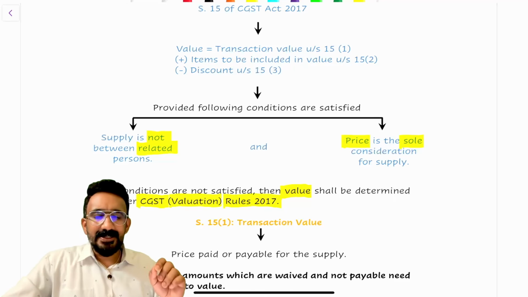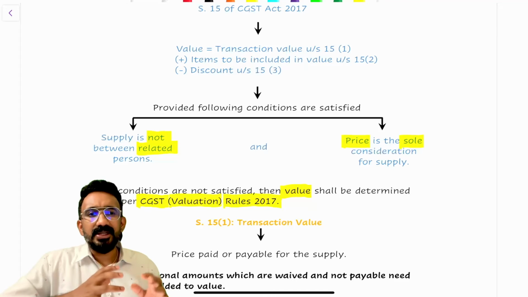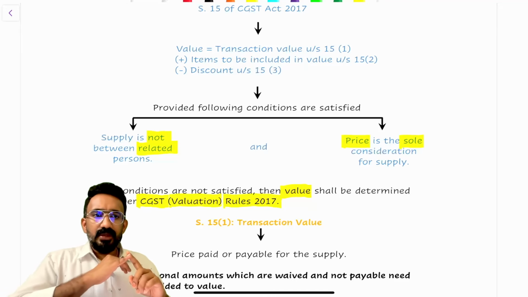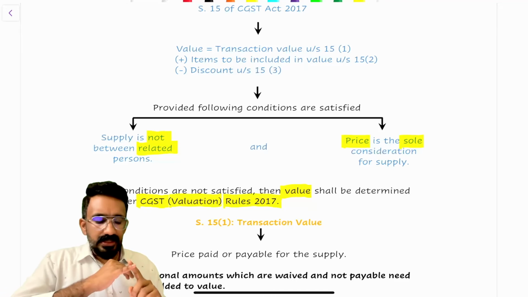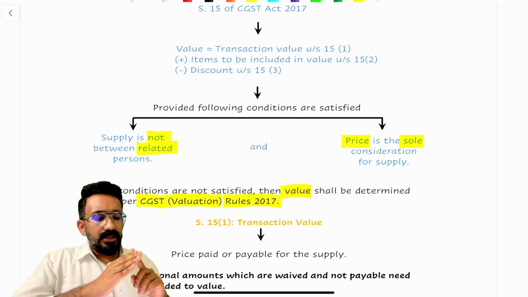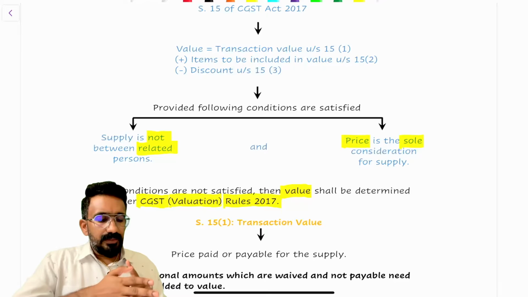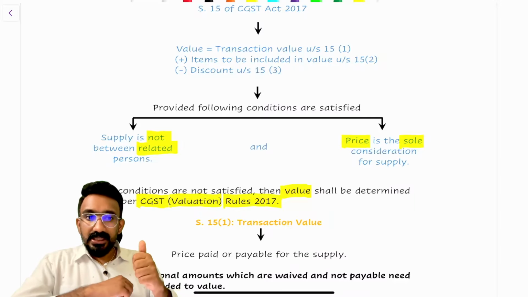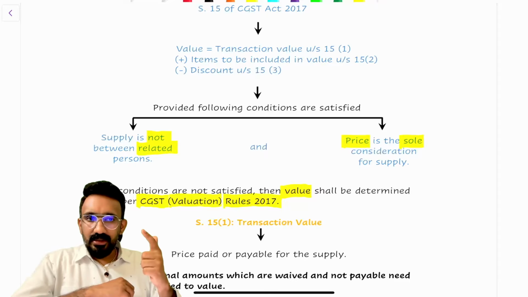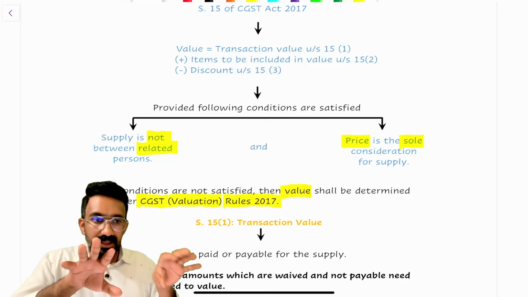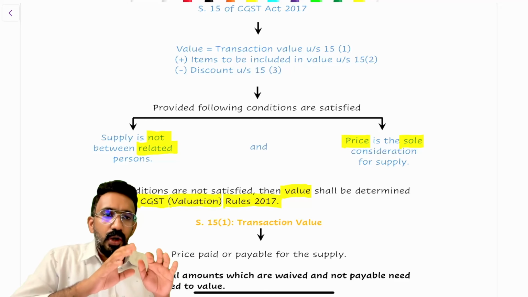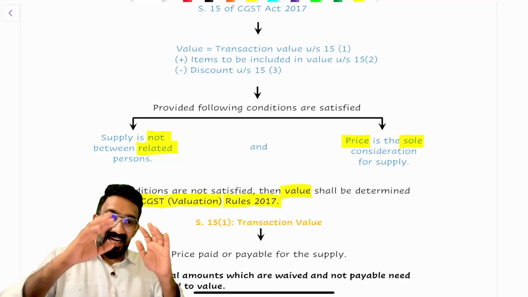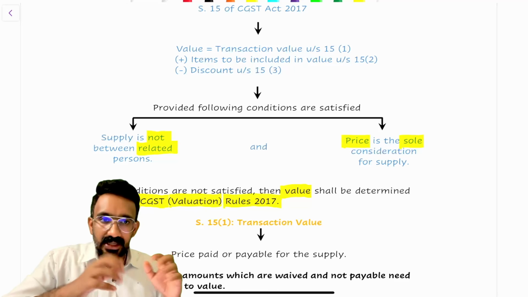Now, who is a related person? They have defined 9 sets of people as related persons in GST. Officers or directors in each other's business, legally recognised partners, family members, employer and employee, sole distributor, concessionaire, agent. If they control each other, or together a third party is controlling both of the entities, or a third party is holding in two entities more than 25% of voting power or shares. There are 9 segments of people who are defined as related persons.